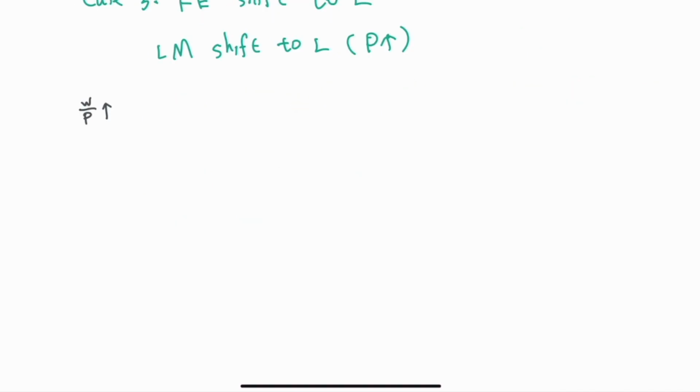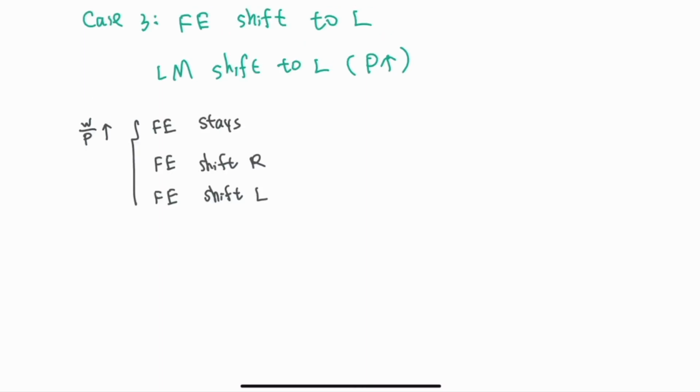But depending on the degree of shift of the labor demand curve and the labor supply curve, there will be three outcomes for the full employment level. The first outcome is that the full employment level stays the same. The second outcome is that the full employment level increases. The third outcome is that the full employment level decreases, because different changes in the full employment level will result in different levels of full employment output.